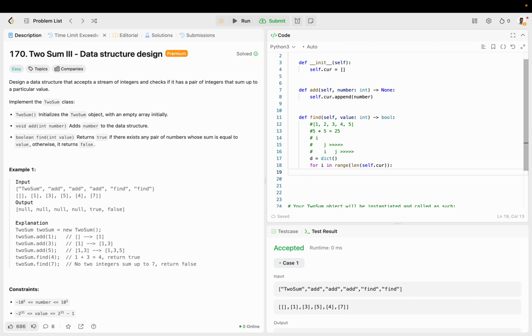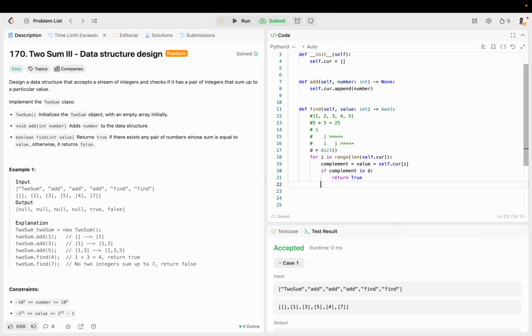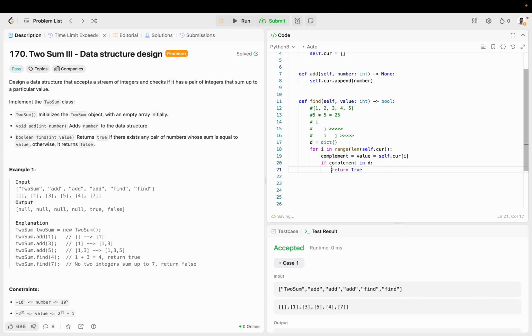And then let's look for a complement, right? Because complement is going to be what we need the other number to be to add up to the target, which is just value minus self.current of i. And if complement is in our dictionary, then return true. Because usually in Two Sum we just return the value in the index, but in this case you just return true. I remember that.